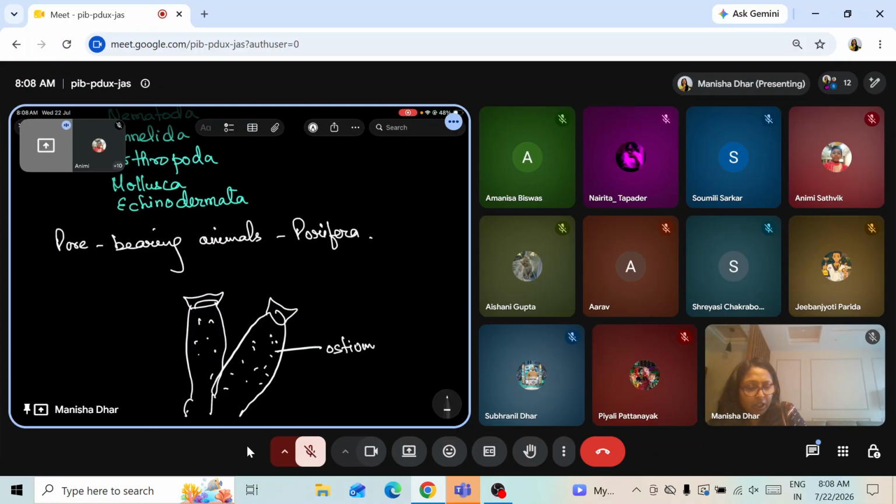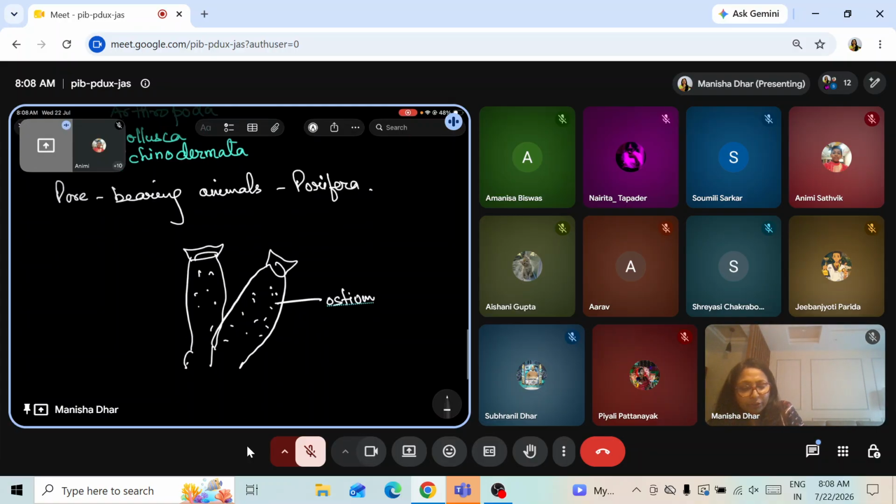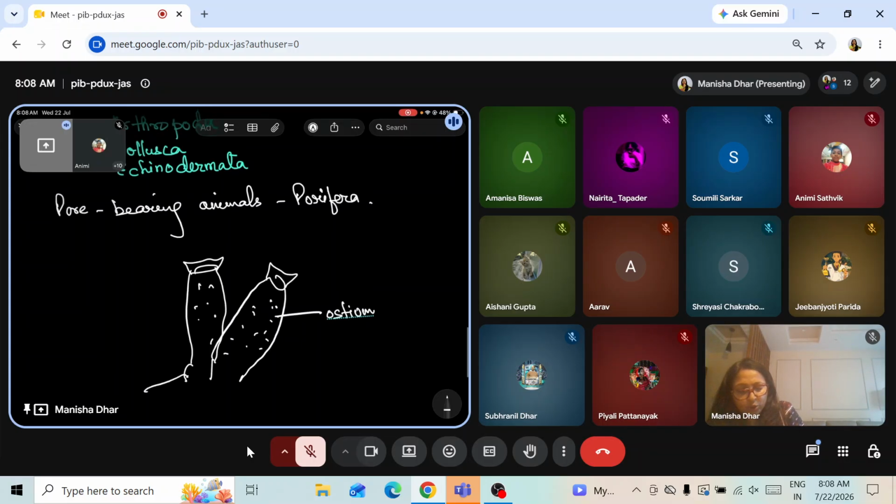Singular is ostium, and plural is ostia. They are attached to the substratum. Water from outside enters their body through these minute pores, and then there is a cavity inside. The nutrients are taken from this water, whatever food they get, and then the wastewater comes out from the mouth to the outside.